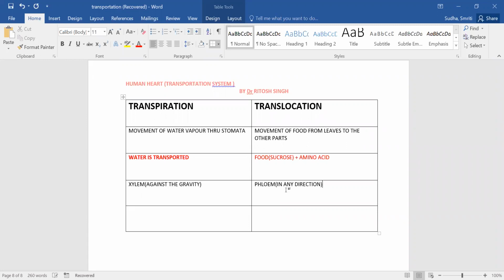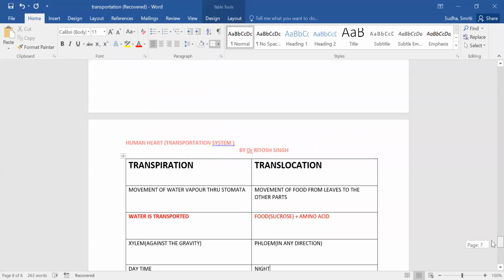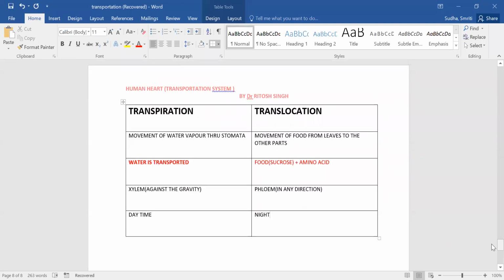Then, mostly we see water is converted to water vapor in the daytime, whereas translocation mostly happens in the night time, because in the daytime the food will be prepared, and in the night time it will be transported. Getting me? So I believe you can take the screenshot of this if you want. Transpiration and translocation.